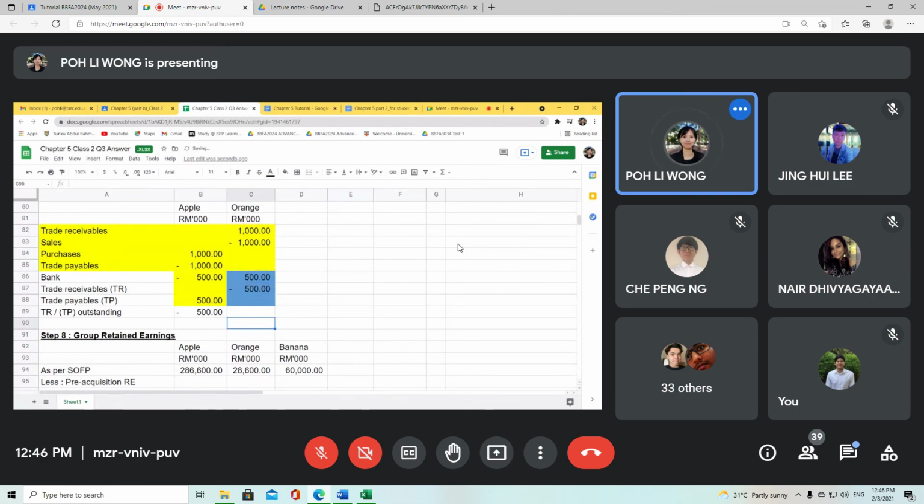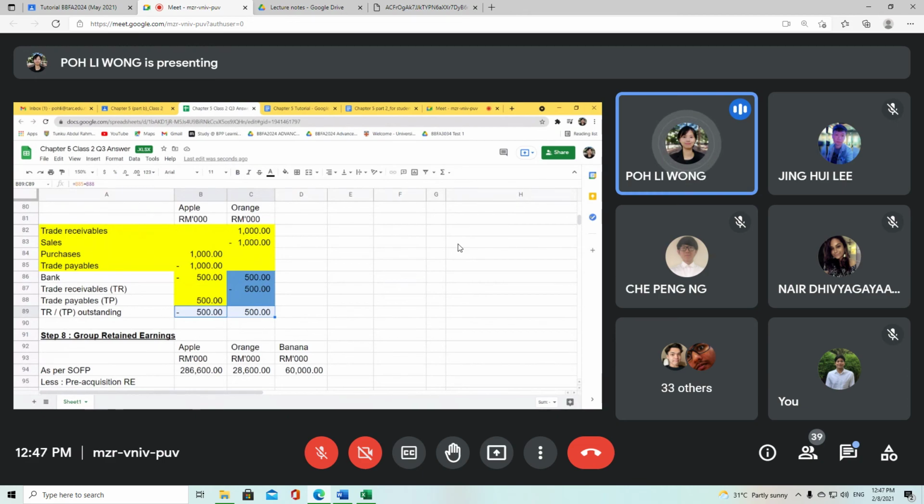So now, reflected in Orange's book, Apple still owes Orange 500,000. Reflected in Apple's book, Apple still owes Orange 500,000. So basically, these two parts are already tally. And as you can see here, the sum is amounting to 0. So we have to do elimination accordingly.